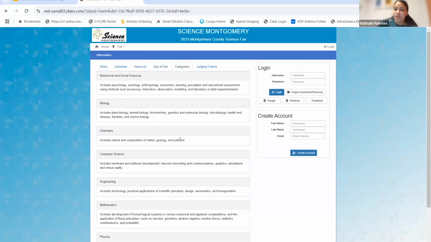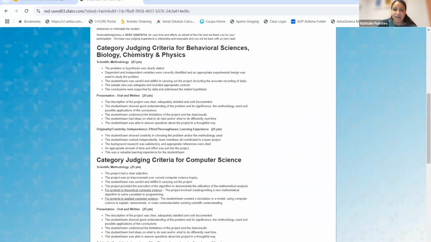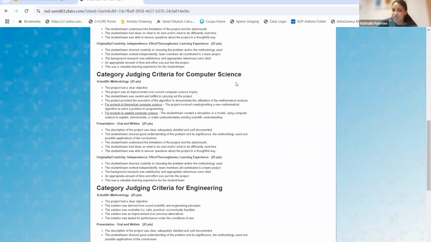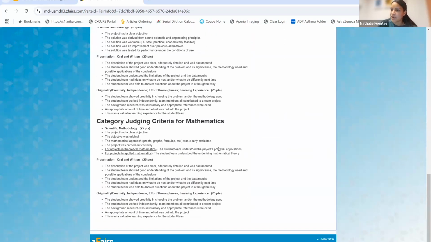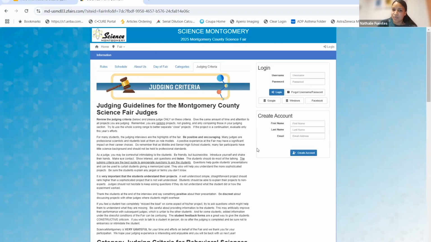In the case you want to review what we meant by each category, please do so here. And again, for the judging, everything is very, very well defined. For example, this is in the case of bio, chem, and physics. I mentioned the criteria for computer science is right over here, the criteria for engineering and for math. So again, please take the time to go over these in your own time.